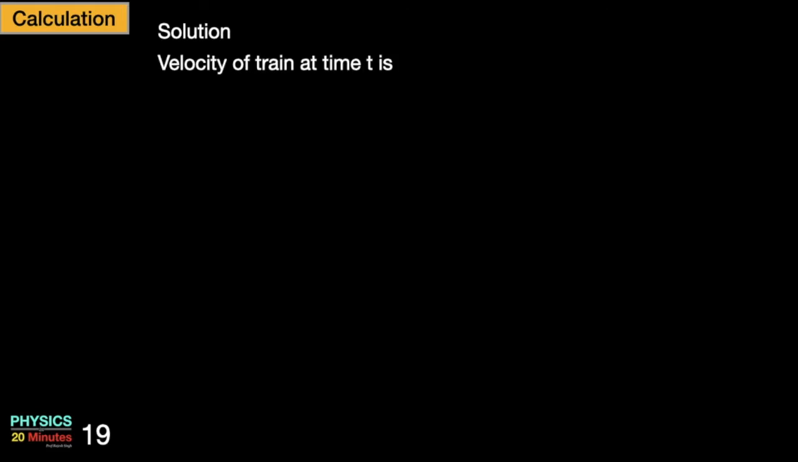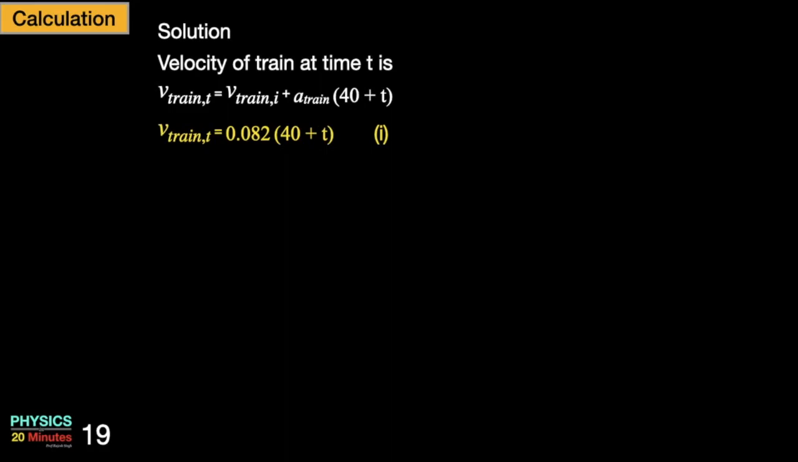We can use the first kinematical equation to find the velocity of train at time t. So V train at t is equal to V train at i plus A train into 40 plus t. Remember, when Simran catches the train, the train has traveled for the time t plus 40 seconds. Since initial velocity of train is 0, V train t is equal to 0.082 into 40 plus t. Let me call this equation 1.